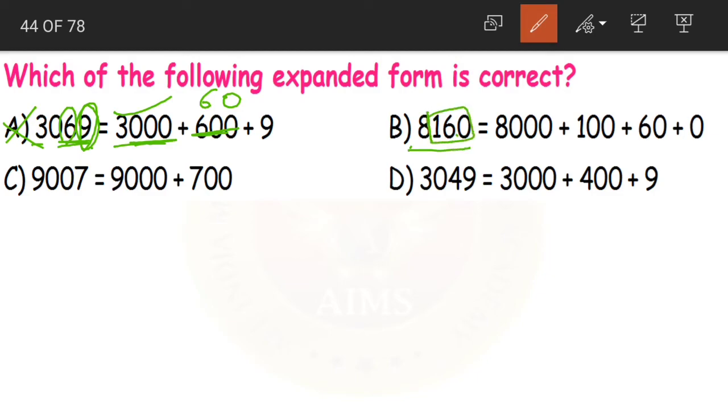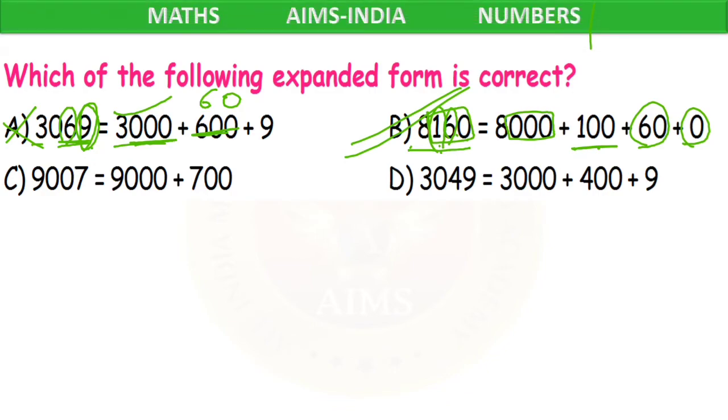Next 8160. So after 8 we have 3 digits. So after 8, 3 zeros. Correct. Now 1 is in hundreds place. So 100. 6 is in tens place. So 60. 0 is in ones place. So 0. Option B is the correct expanded form. Clear children? Simple question, right?